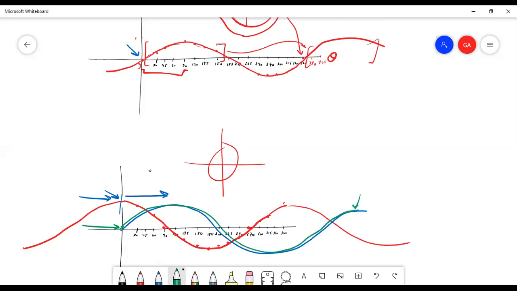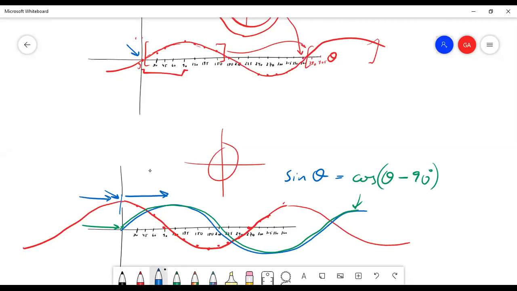So this green graph is shifting something to the right 90 degrees. And we talked all last week about how if you want to shift something to the right by 90 degrees, you have to subtract 90 from the argument. So this is a famous thing in math, that the sine of theta is equal to cosine of theta minus 90 degrees. So you can write the sine in terms of cosine this way.